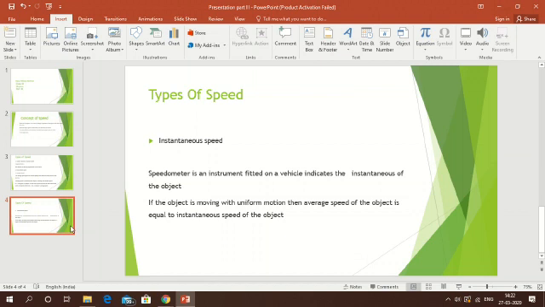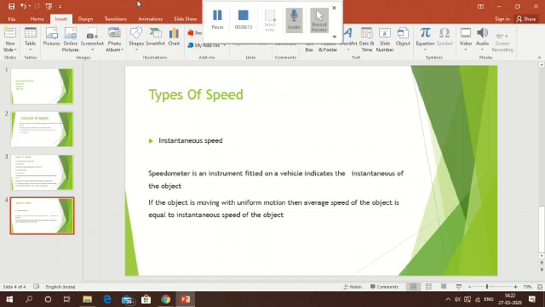And remember, when the body is moving with uniform speed, then the average speed of the object is equal to the instantaneous speed of the object, and the instrument which is used to measure the instantaneous speed of the object at that time is called a speedometer.